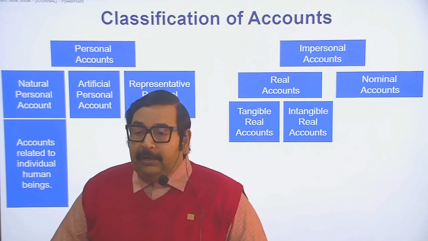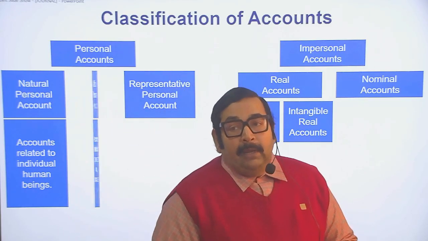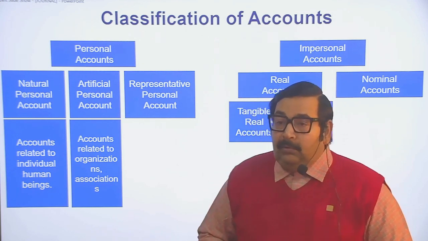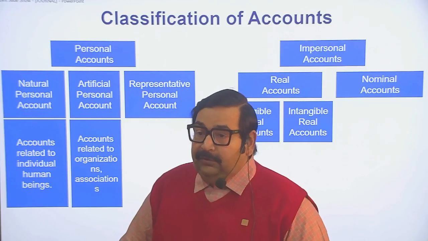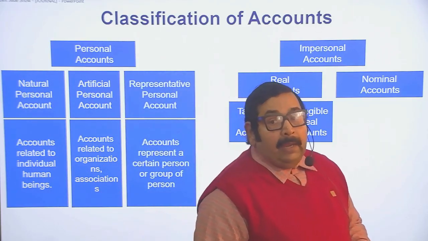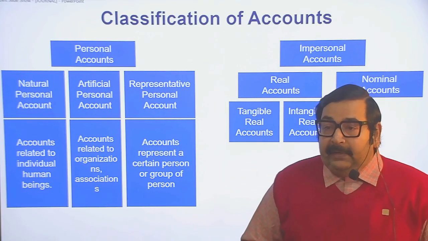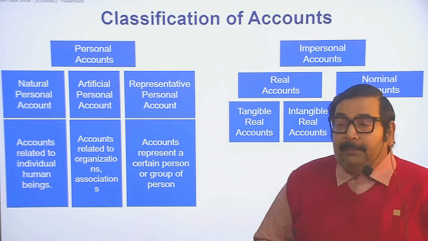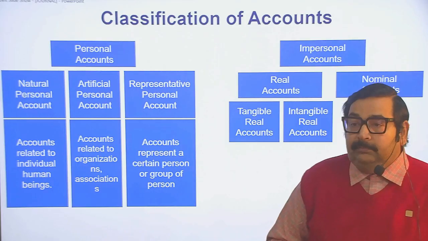Account related to an individual human being is called a natural personal account. An artificial person account is related to an organization or association. Representative personal accounts represent a certain person or group of persons.